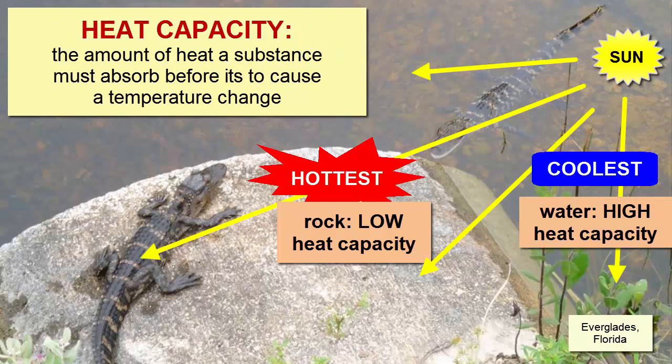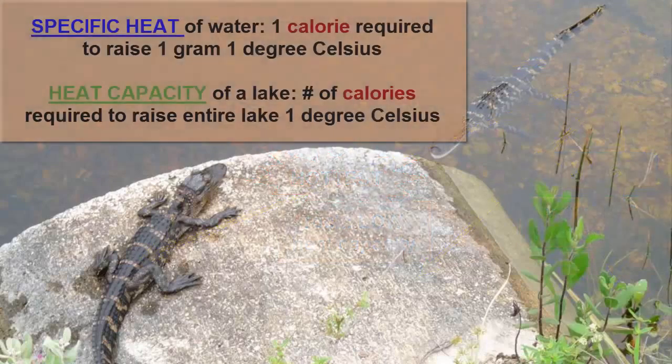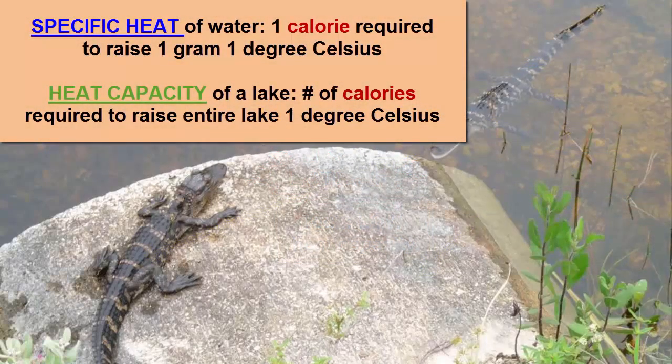Heat capacity and specific heat are very similar terms. They both refer to how much heat is required to raise the temperature of a substance. Heat capacity is a broad term used to describe a large body like an entire rock or an entire lake. Specific heat is used only to refer to 1 gram of the substance in question.